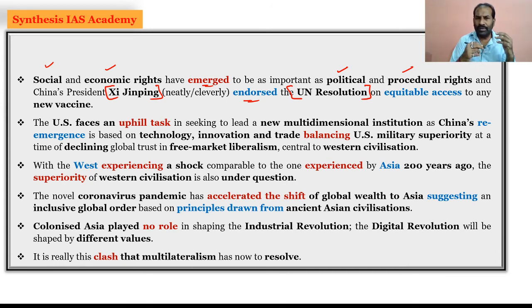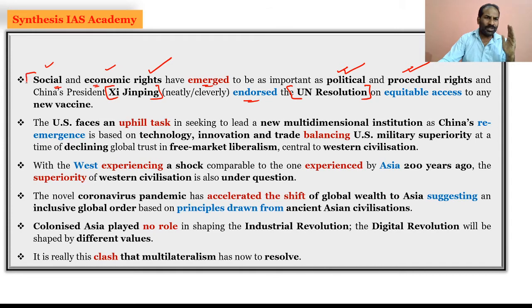And now what is emerging is the social and economic rights. So which are the rights which are emerging? They are social and economic rights, and these are to be as important as political and procedural rights.